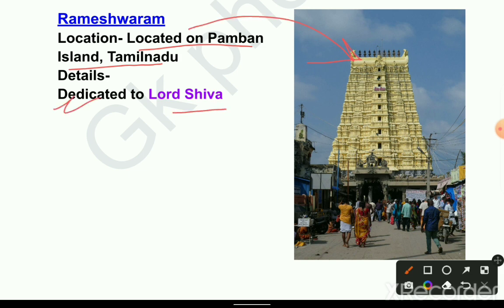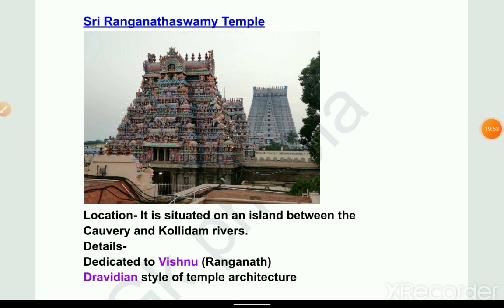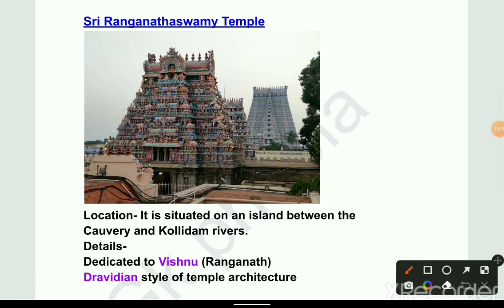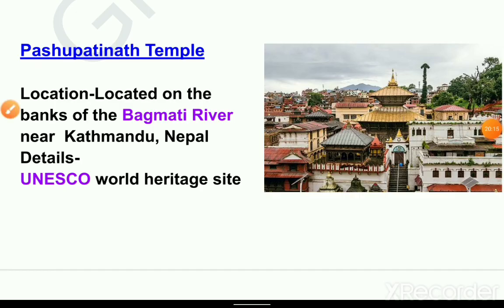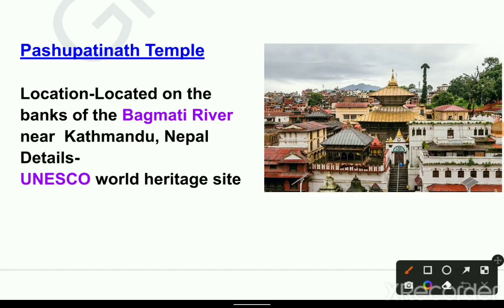Next temple, Sri Ranganathaswamy temple. This is the picture. Location: it is situated on an island between the Kaveri and Kollidam rivers. Details: dedicated to Vishnu as Ranganatha, Dravidian style of temple architecture. Next temple, Pashupatinath temple. Location: located on the bank of the Bagmati river near Kathmandu, Nepal. Details: UNESCO World Heritage Site.